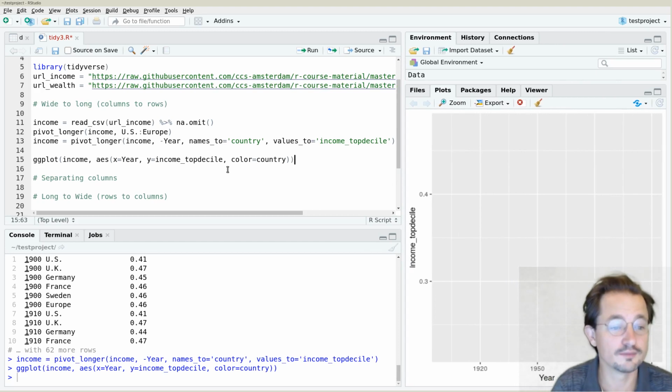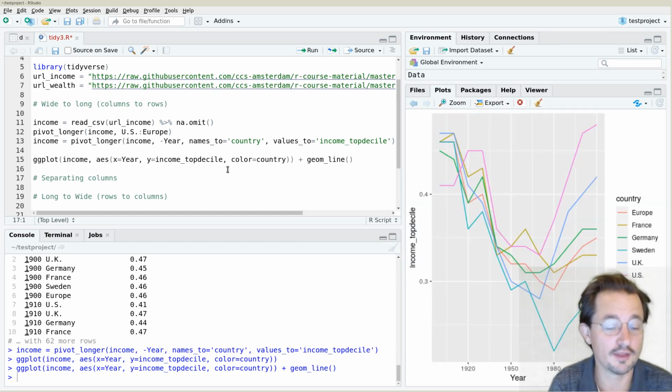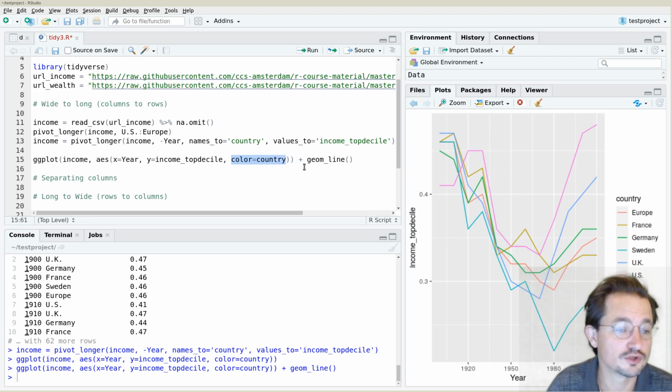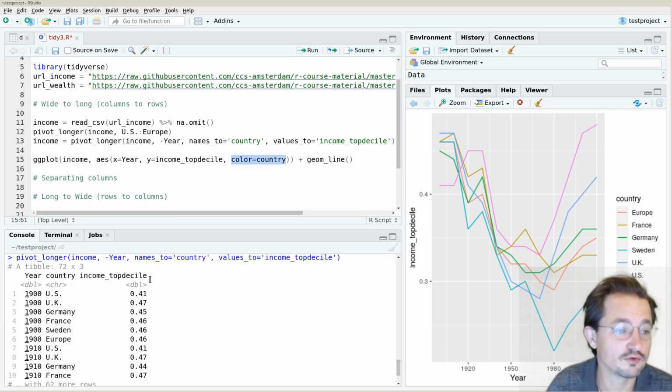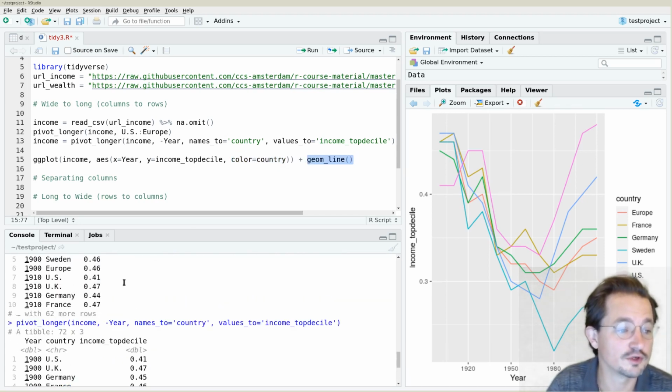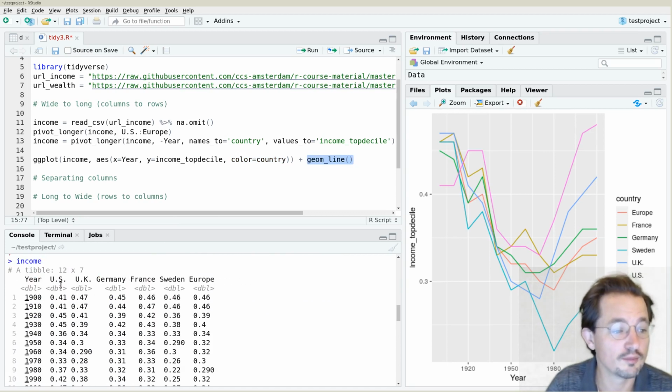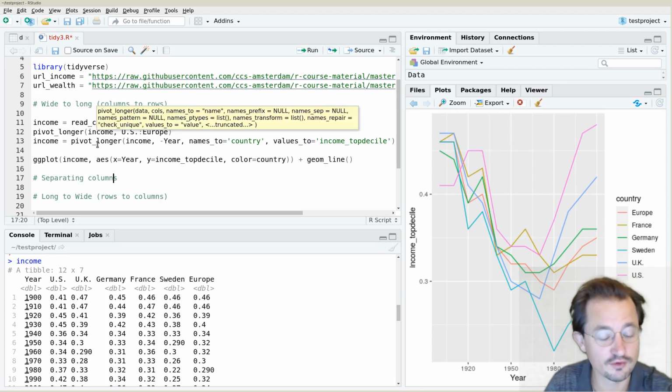Oh, sorry, I'm stupid. I have to tell it actually what to plot. We want a line plot, and there we go. So because it's long data, it can immediately use the color to signify the data. Otherwise, we'd have to make a separate line element for each of the columns, and that would both be redundant, but also it wouldn't make it clear that these actually are all measurements of the same thing on different countries. So something like ggplot prefers your data to be long, and in many cases, if you want to do other calculations, it's also much nicer for it to be long.